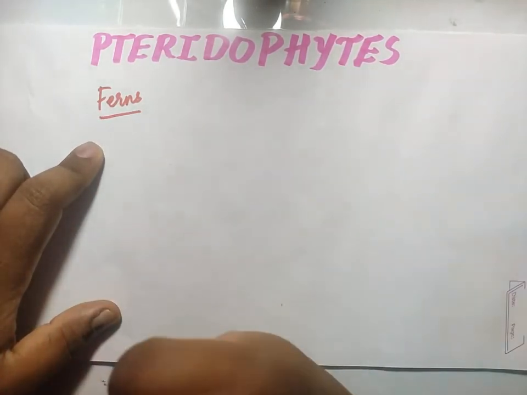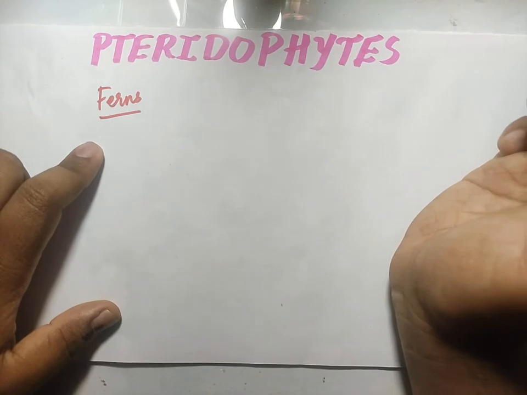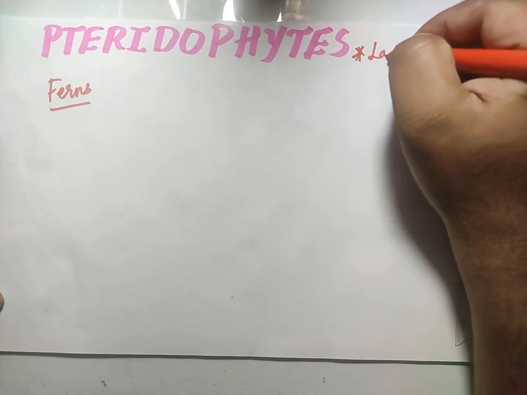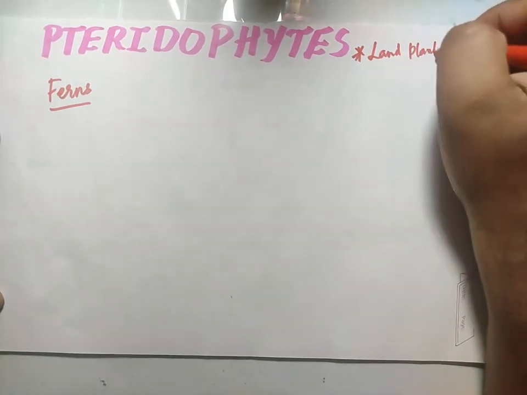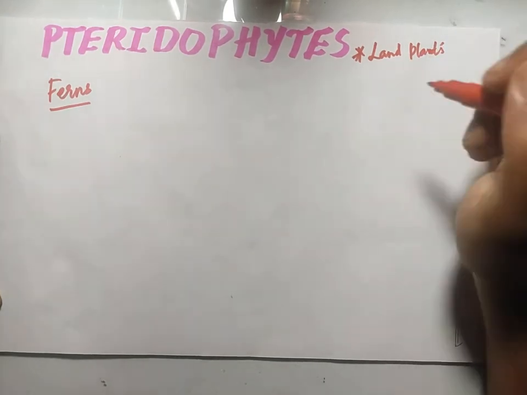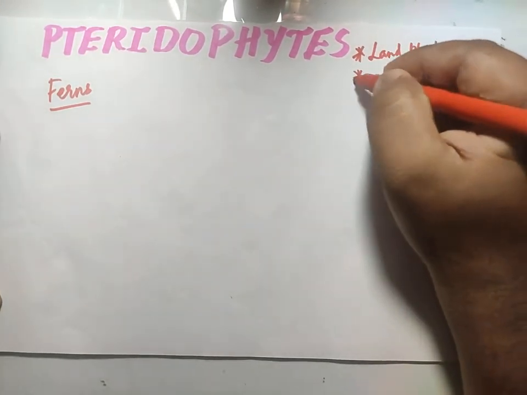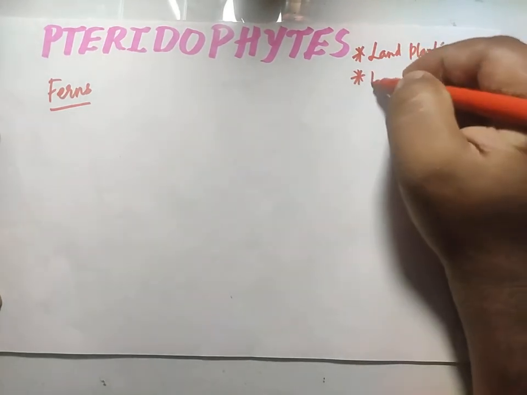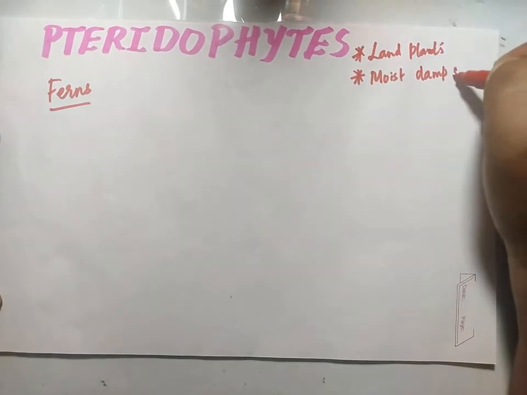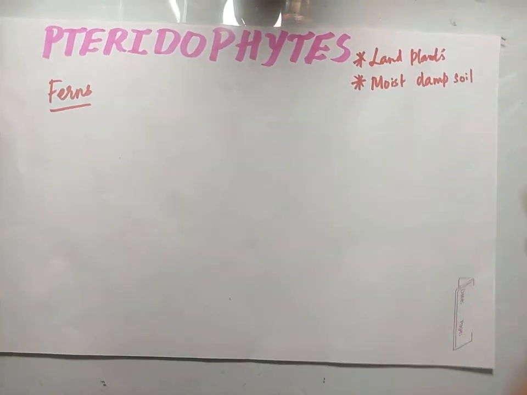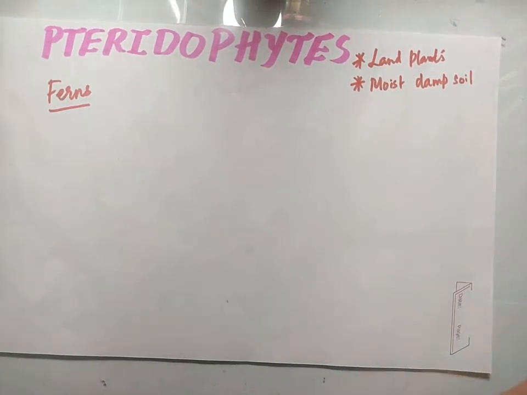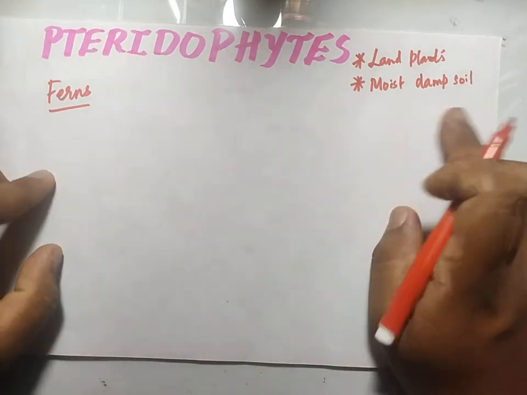And one more important point I have to mention here is that pteridophytes can be called the first land plants. These are not amphibians like bryophytes. They are exclusively land plants. And again, they like very moist and damp soil. That is, they grow luxuriantly in a water rich area. So this is another point.